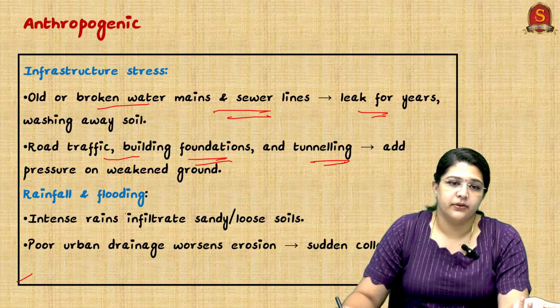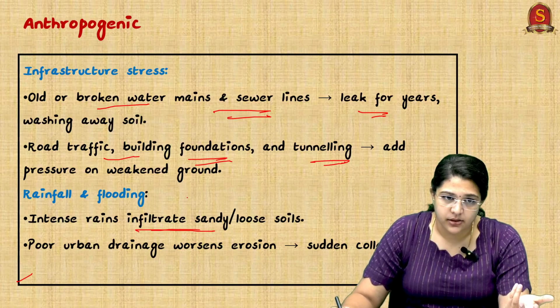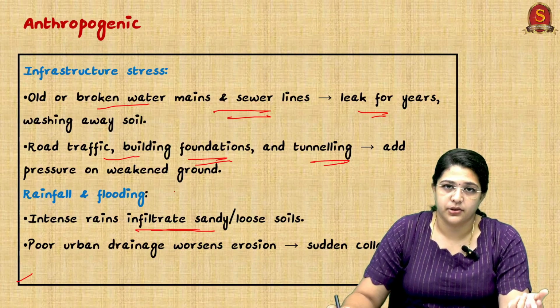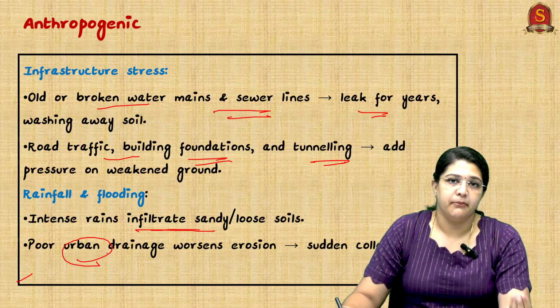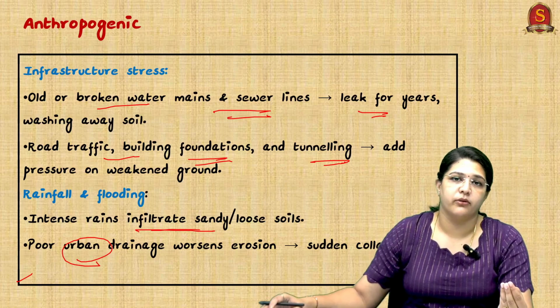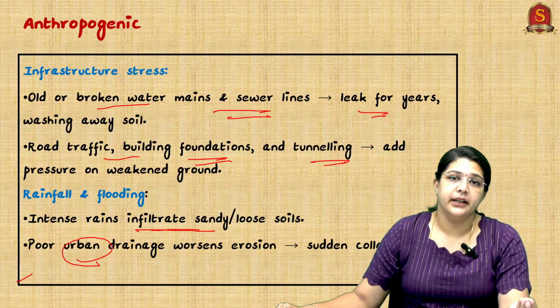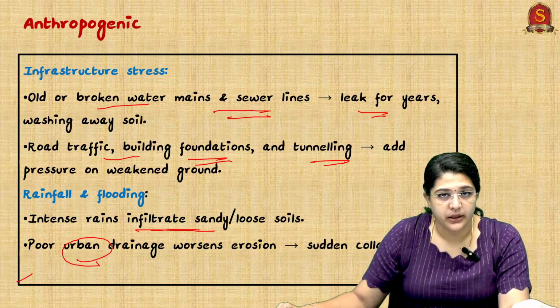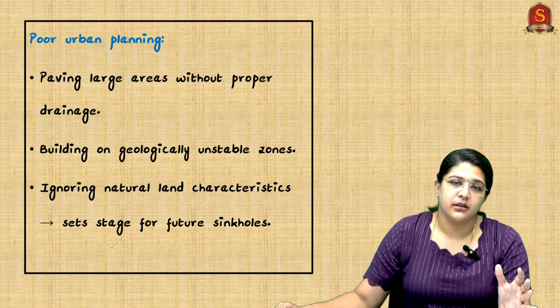And rainfall and flooding: intense rain and improper drainage. This is also a major issue. Urban areas are now more prone to floods and other issues, and one of the major issues is improper drainage, leading to sinkhole formation, sudden collapse and unexpected danger, with no time to think what has to be done, no time to escape. So poor urban planning is a major reason that we can cite for sinkholes.